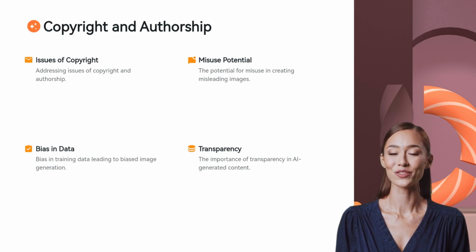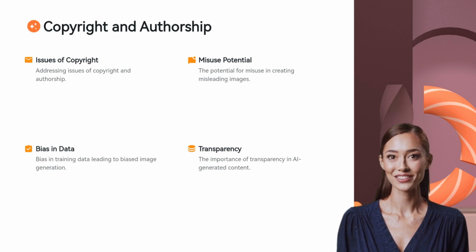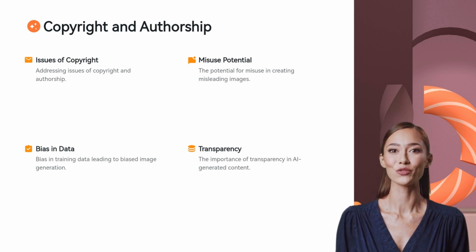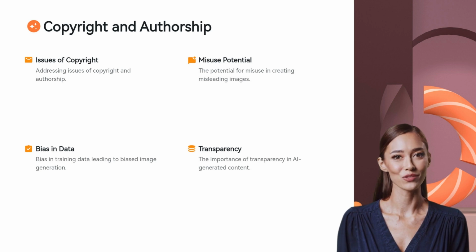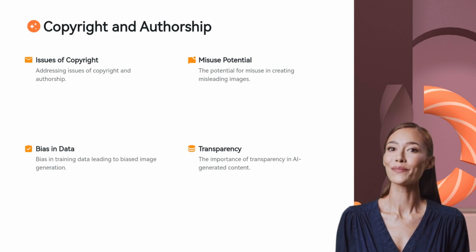Another concern is the potential for misuse. AI can be used to create highly realistic images that could be used to deceive or manipulate people. This includes deepfakes, where AI-generated images or videos are made to portray people doing or saying things they never did. The spread of misleading or harmful images online is a growing problem.